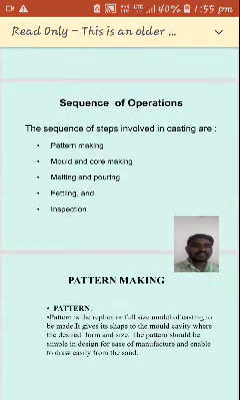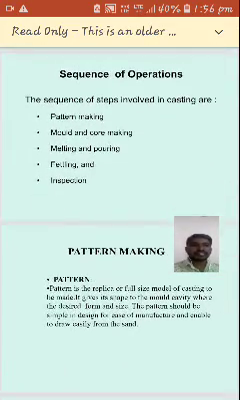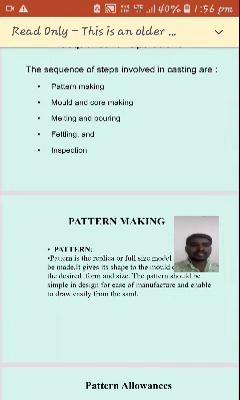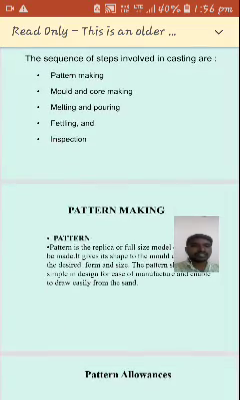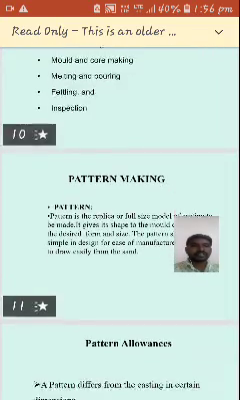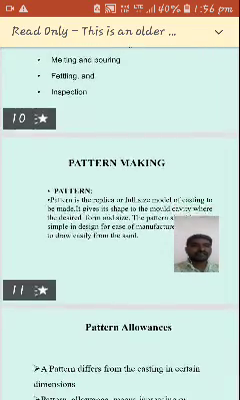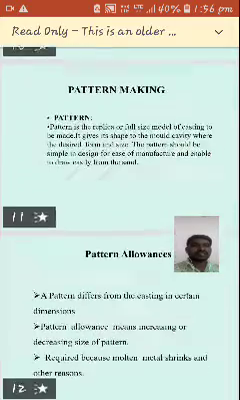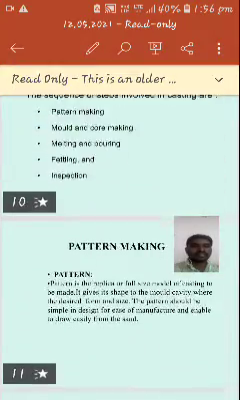And then what is the sequence of operations to be performed with these casting objects? A few steps are there. The first one is pattern making, the second step is mold and core making, the third one is melting and pouring, the fourth one is fettling, and the fifth one is inspection. These are the 5 major steps.